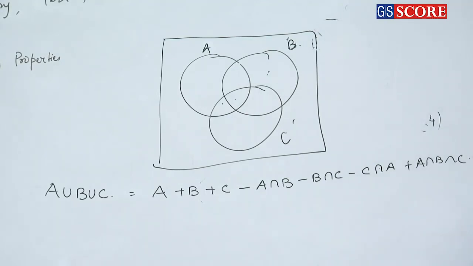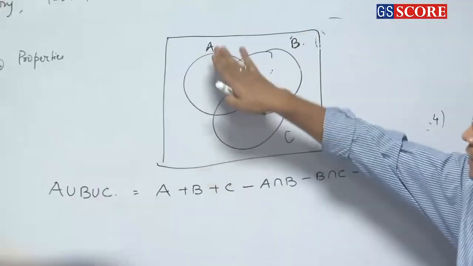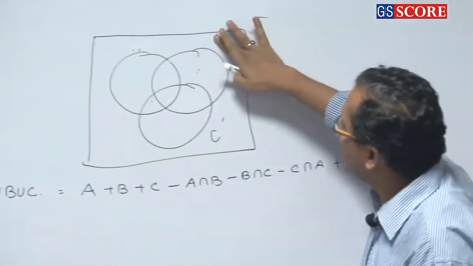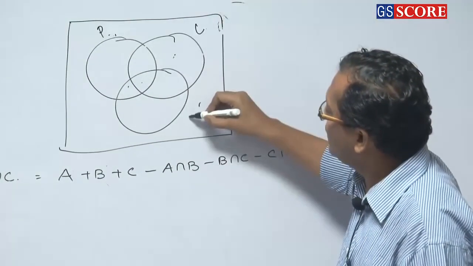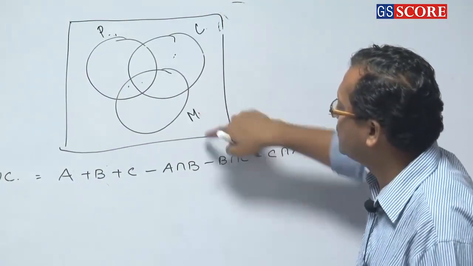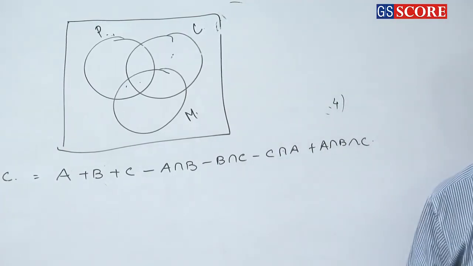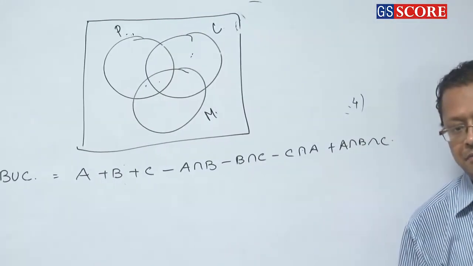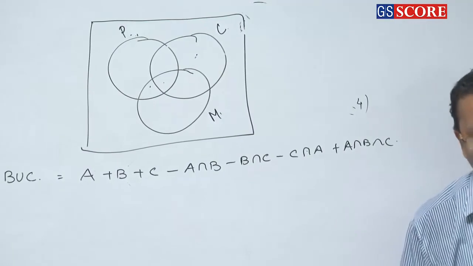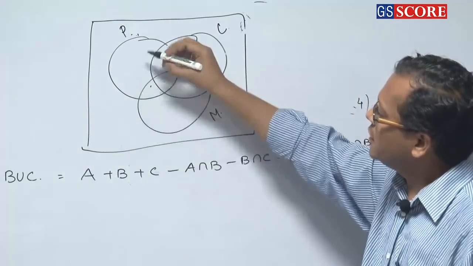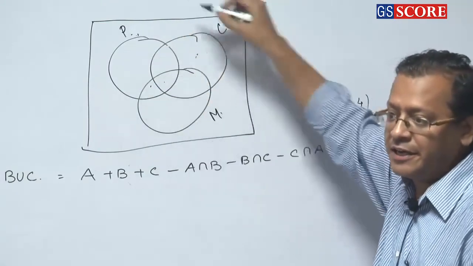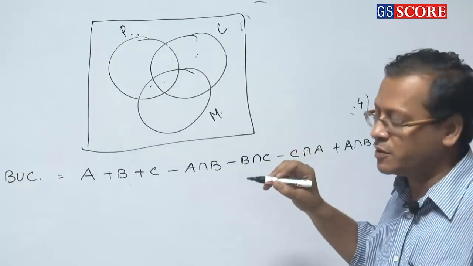Clear? So now I change the values and write some values here, and then I ask you some questions. Physics, chemistry, maths. This data is for passing, the number of students.